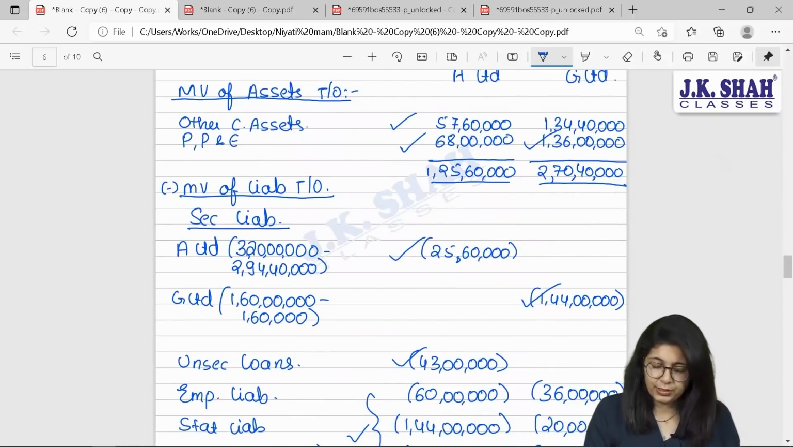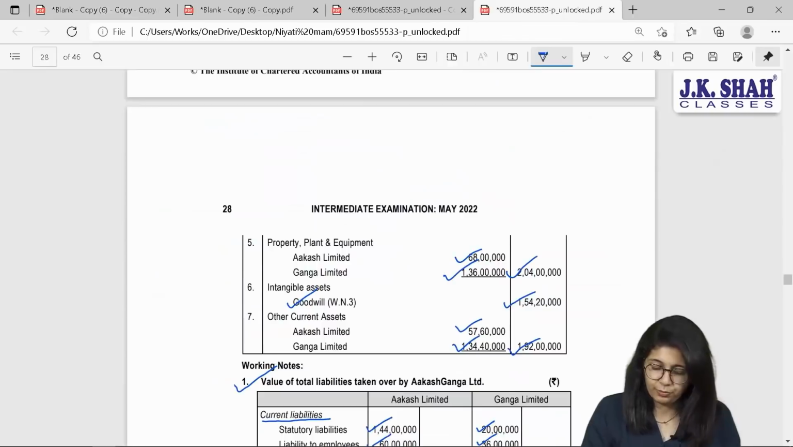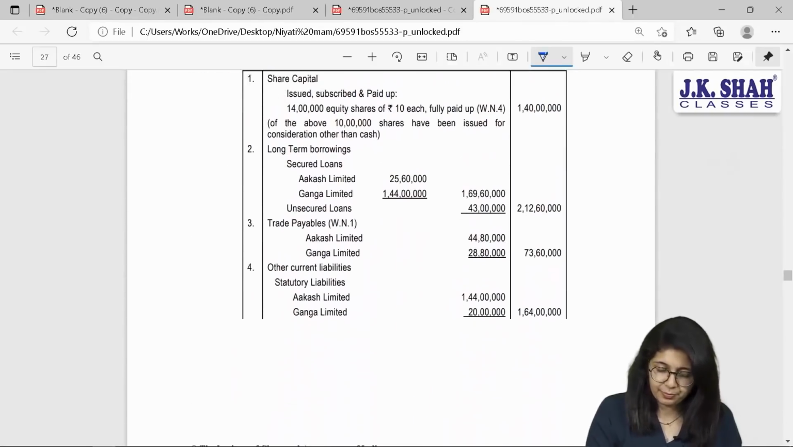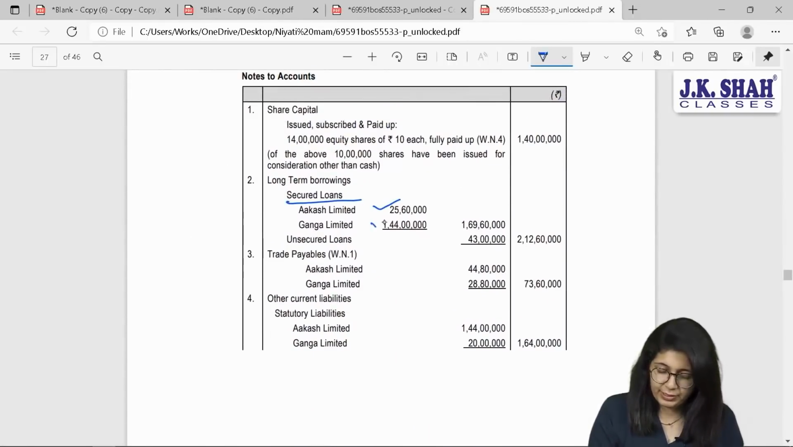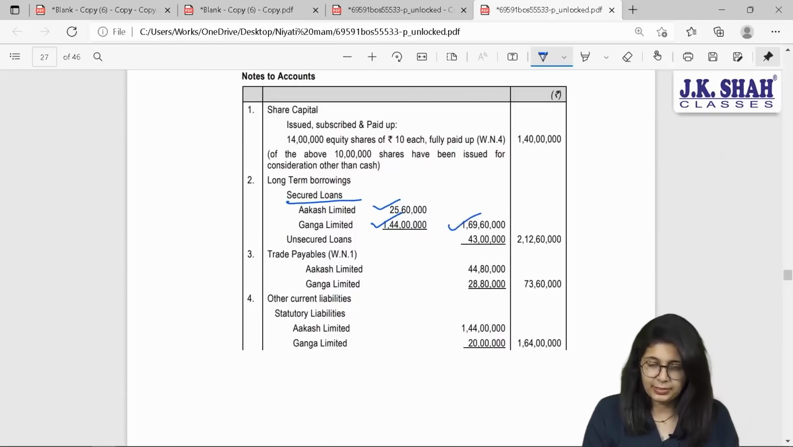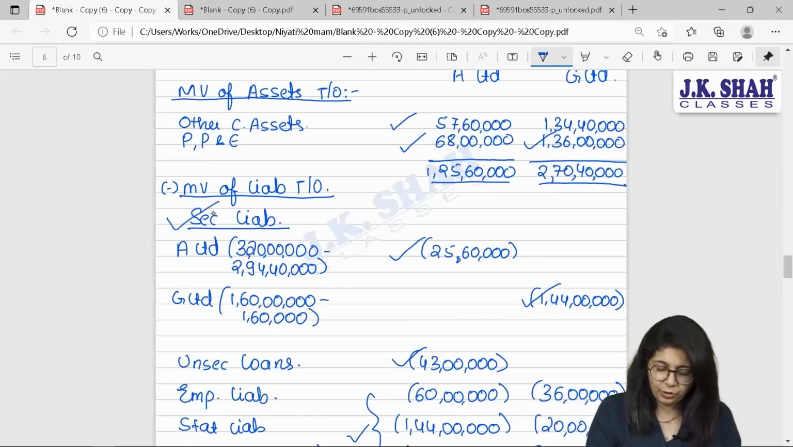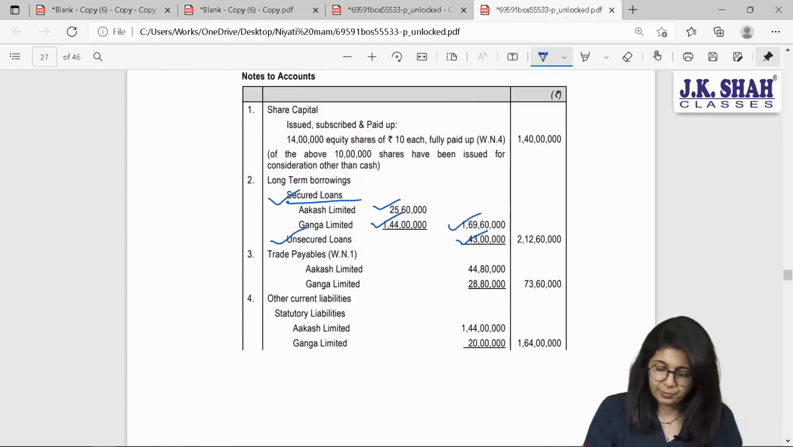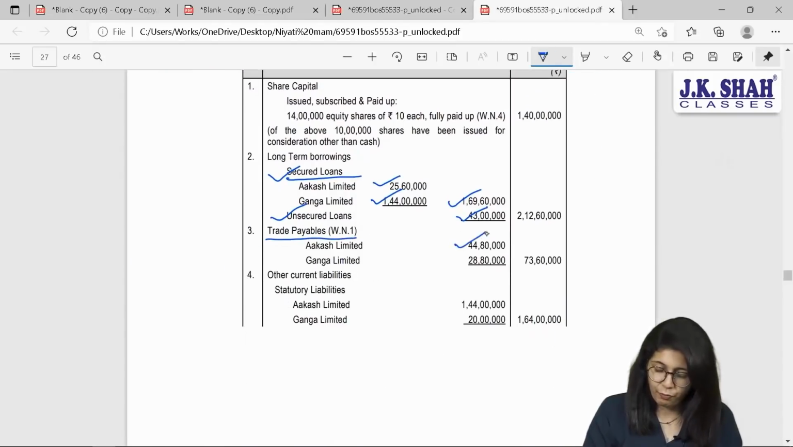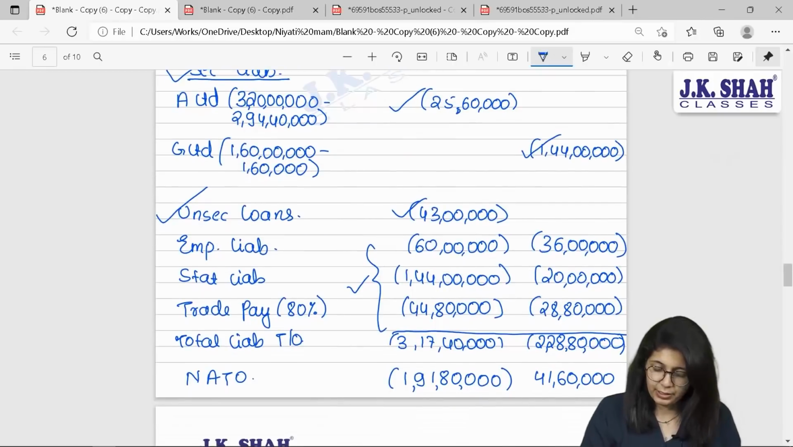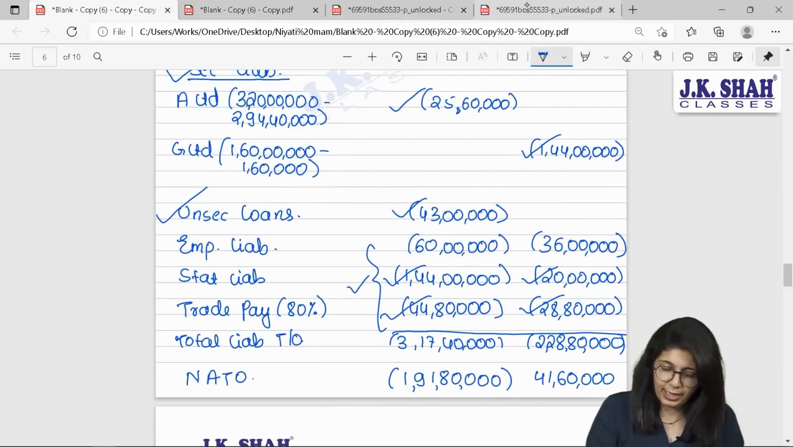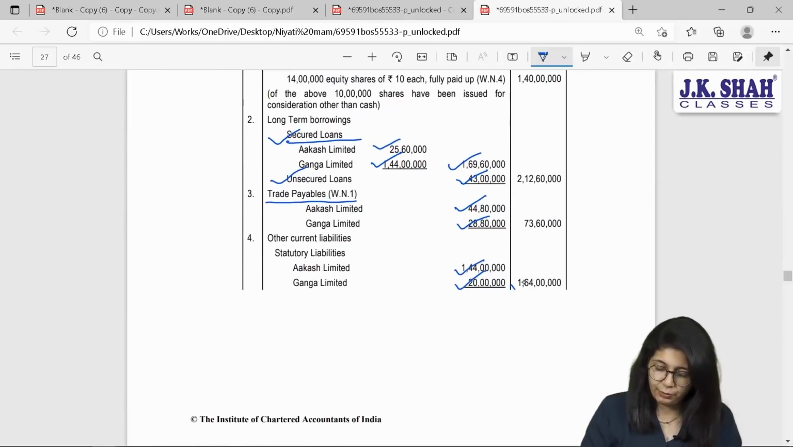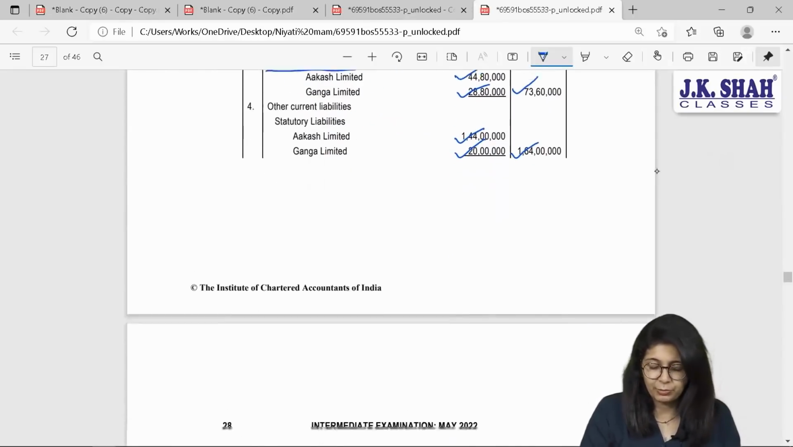what other liabilities are taken over? Secured liabilities 2560 and 144. Here I will see my secured liabilities 2560 and 144, 169.60, and even unsecured loans are taken over at 43 lakhs. Here I have written unsecured loans too. All the remaining three are short-term liabilities. Trade payables 4480 and 2880. Statutory liabilities 144 and 20 lakhs, total 164. These are your balance sheet items, you can check it.